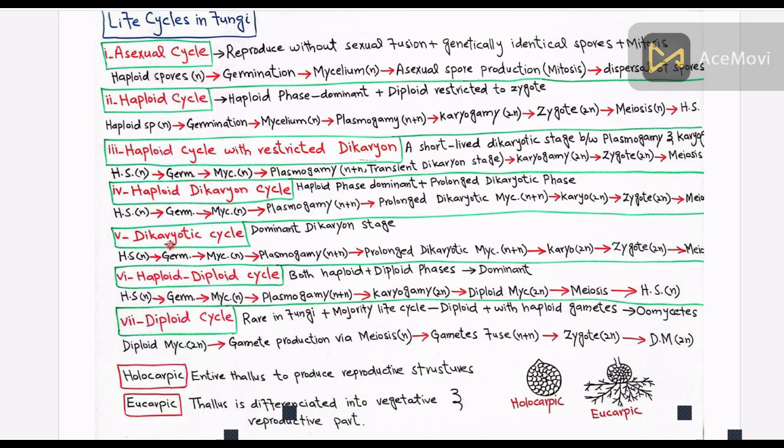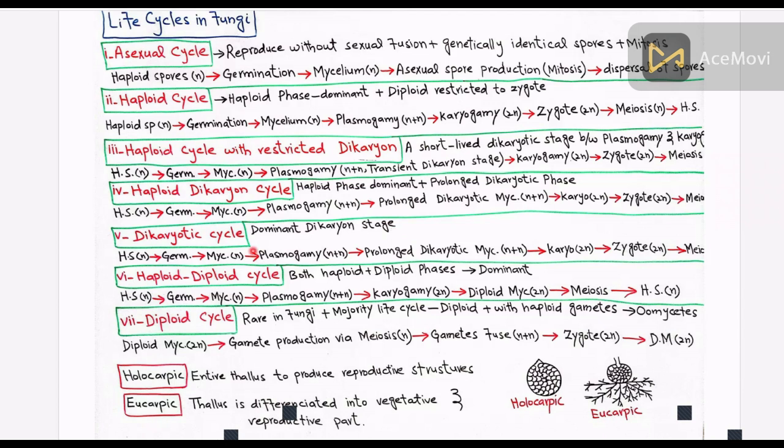The fifth one is the dikaryotic cycle. In this cycle, the dikaryon stage is the most dominant part of the cycle, especially in Ascomycota and Basidiomycota. Cells contain paired nuclei that only fuse during sexual reproduction to form diploid zygotes, which quickly undergo meiosis.